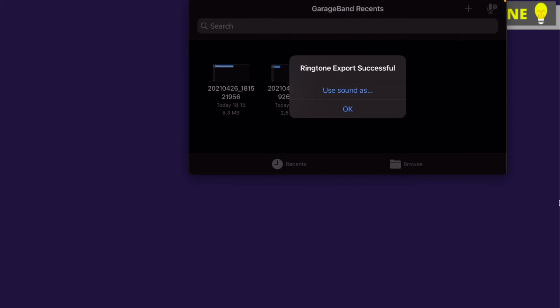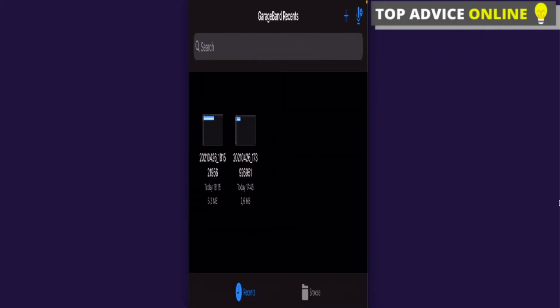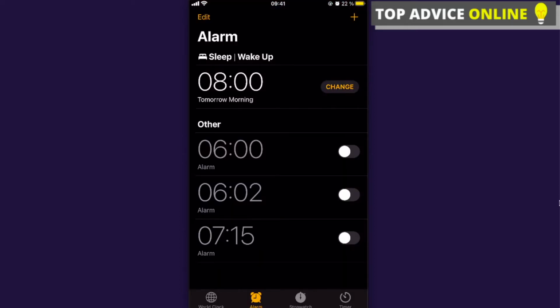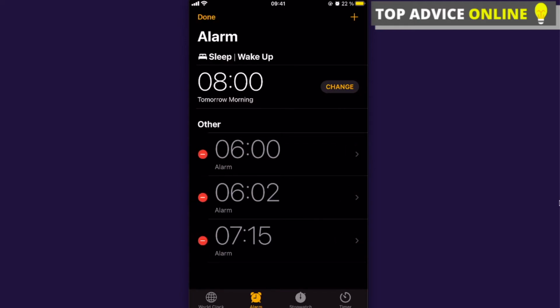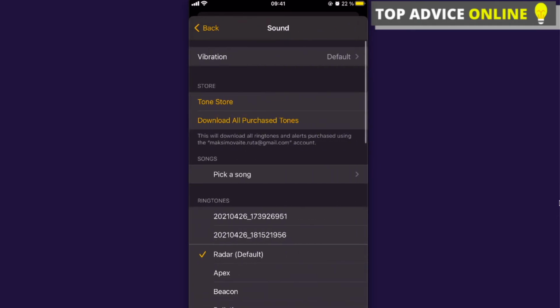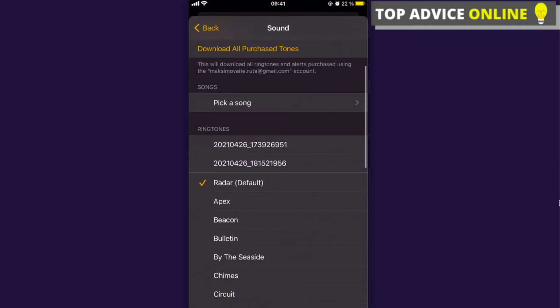So that's it. Now you're gonna go to your alarm, to your clock, and here you're gonna click on edit at the top left corner. You're gonna click on the alarm you want to change, and where it says sound, you're gonna click it right there. And here you can see the two ringtones I added. So let's choose the one we added.